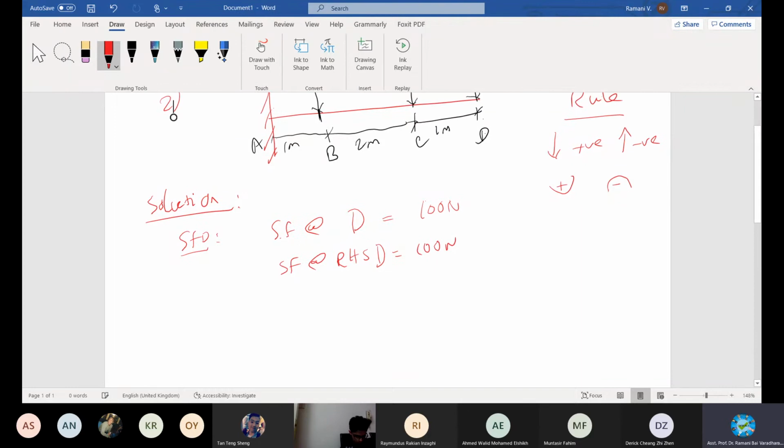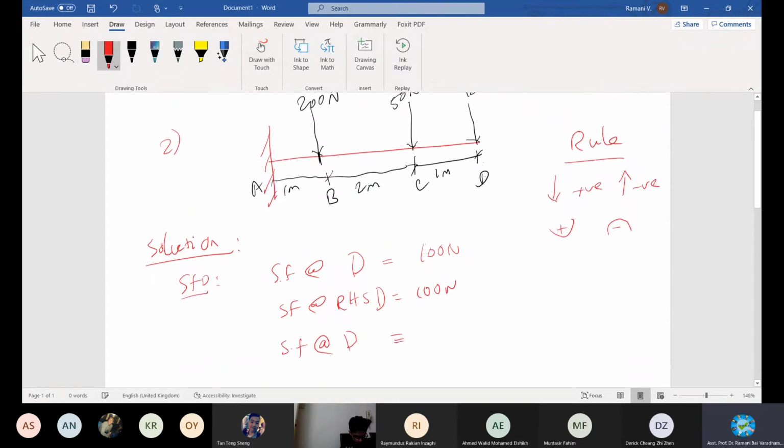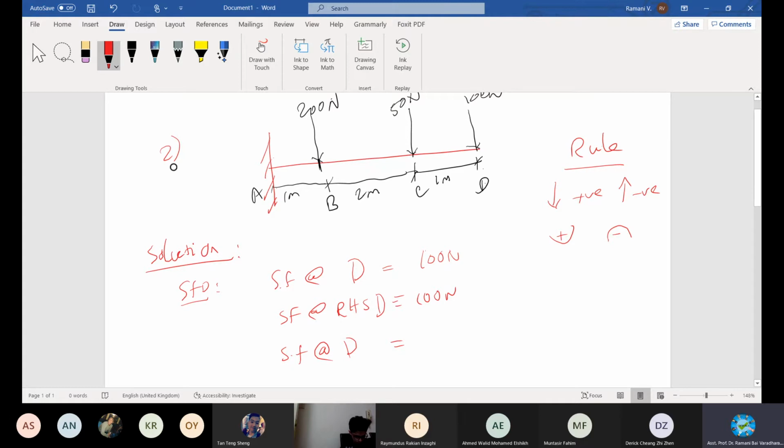And then at B, it will be changing. Shear force exactly at D, how much is it at D? Harshita, what will be the value at D? It will be a summation, right? You need to add up. It's a cumulative value because the member is combined together. A to D is one member, one beam with many loadings on top of it.